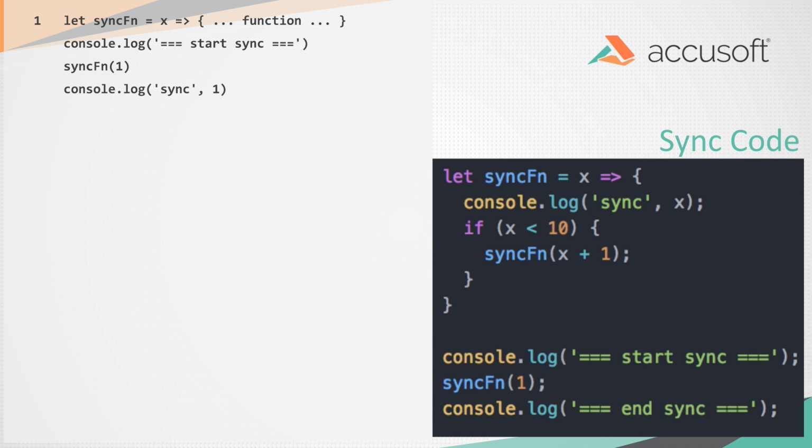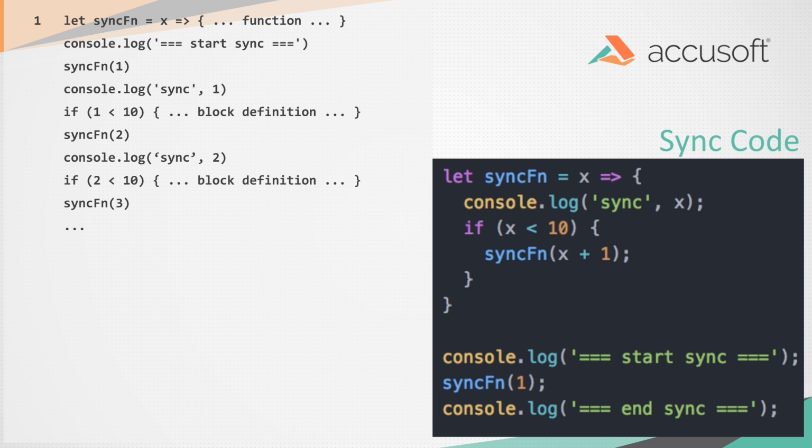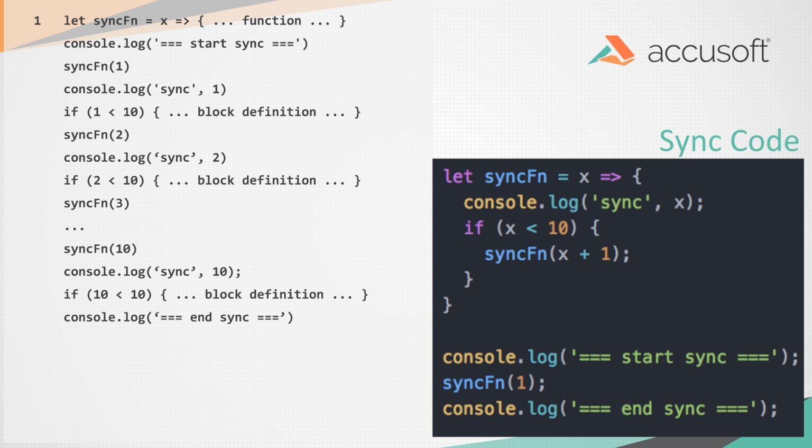And so what happens there is we step through the function. Here's all the code that's being executed. You can see we call the function the first time, we log it out. We then check the if condition. We call the function the second time because we passed the if condition. We repeat. We add some ellipses there so I don't have to go through this 10 times. And then when we finally get to number 10, we log it out, we check the if condition, we console log that we've ended the sync because our function return uses standard stack-based function calls like any other language that we're used to. And on the second tick through the process loop, it's idle, there's nothing left to do, and the process exits. So in this case, we have no asynchronous waits that are happening.